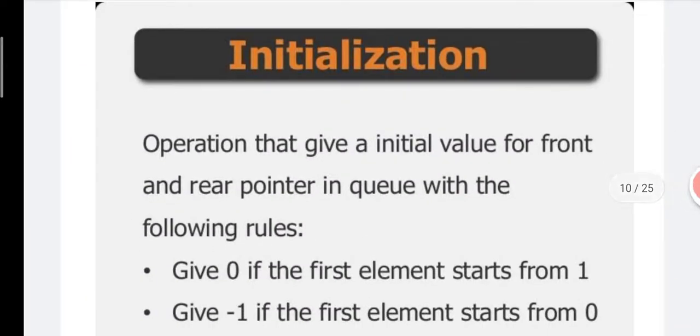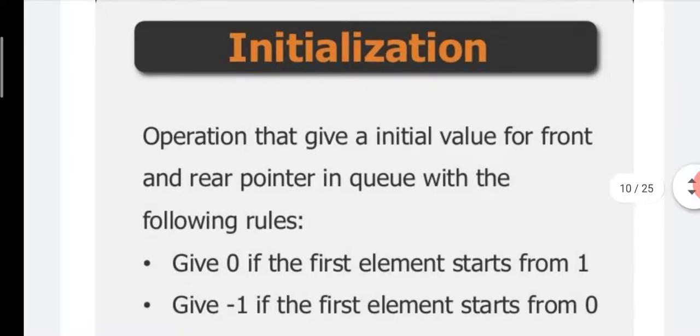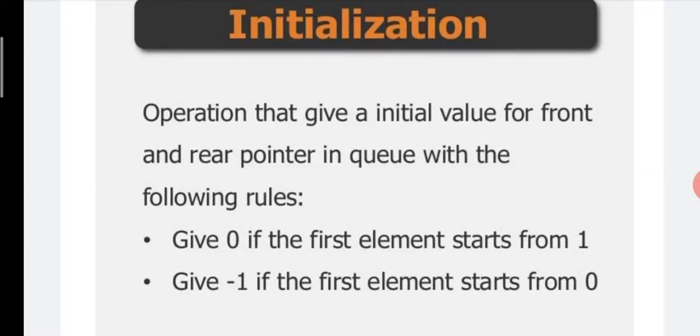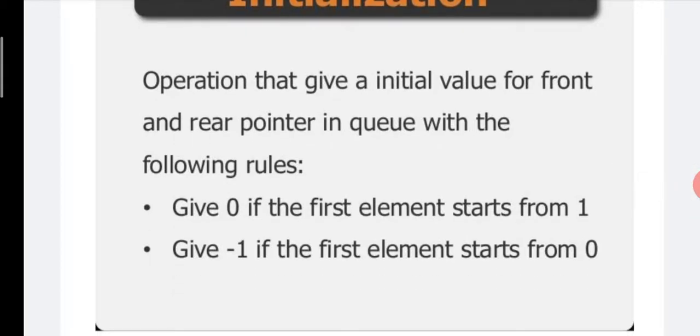The first operation is initialization. The operation that gives an initial value for the front and rear pointer in a queue with the following rules. Initialization is one type of operation. This operation gives initial value to the front and rear pointer. There are some rules.